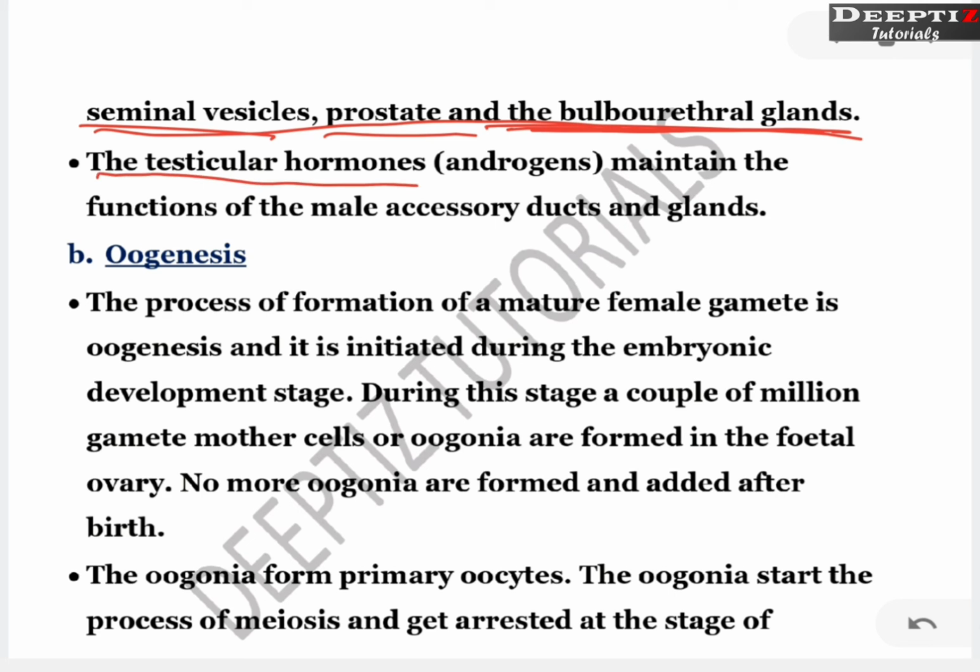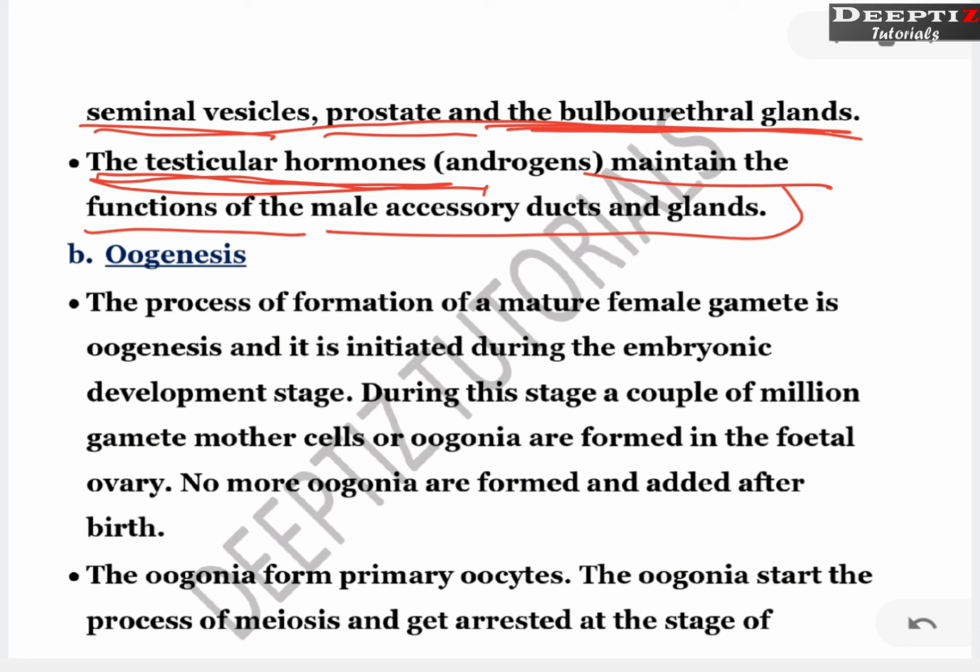The testicular hormone, what is that hormone? Testosterone. So testicular hormone, androgen, testosterone, these are all the same hormone. It maintains the functions of the male accessory ducts and glands. Overall, the male reproductive system is maintained by the testicular hormone, testosterone or androgen.